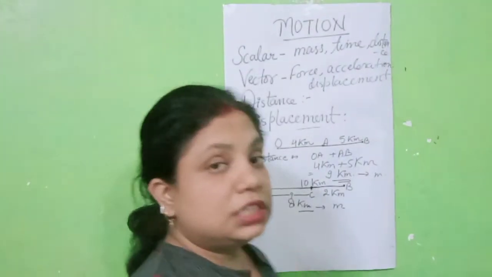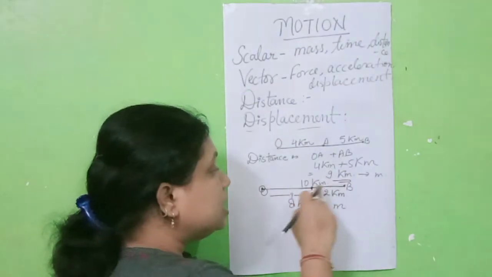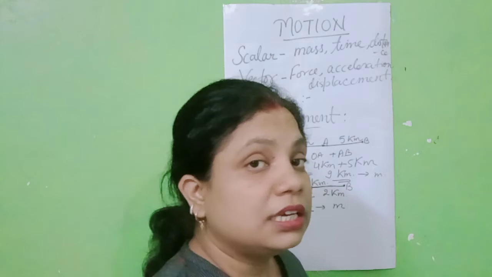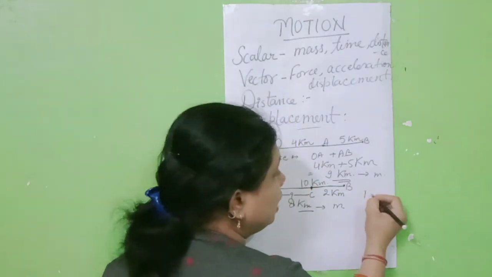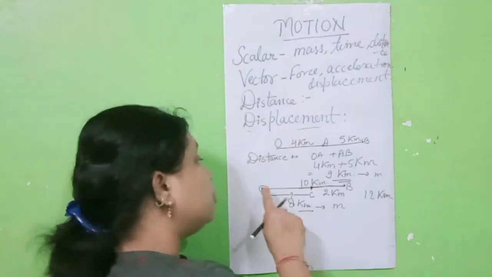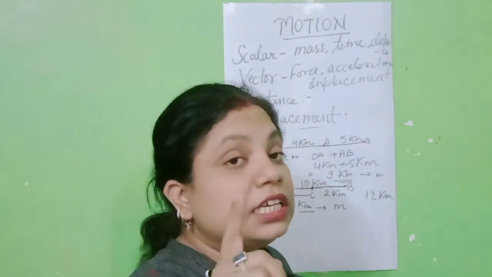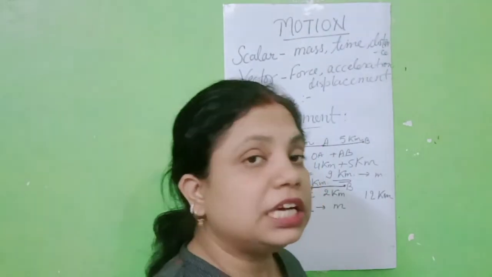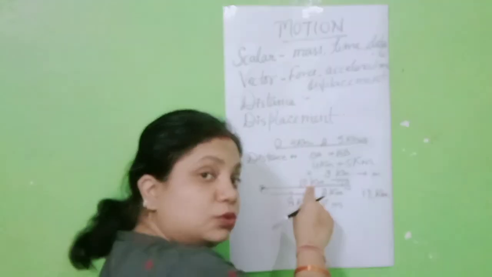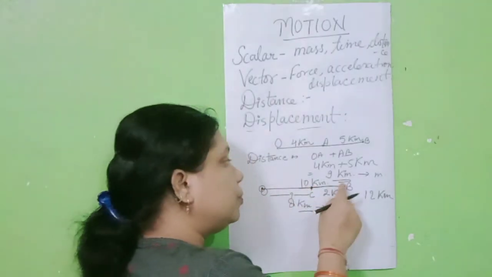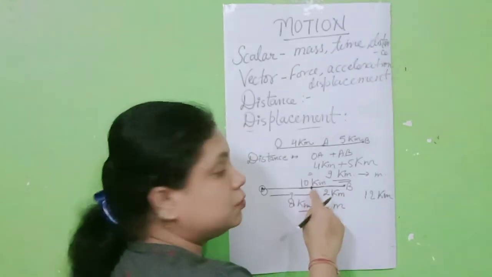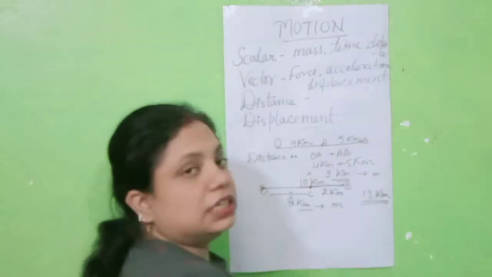Students, let's see one thing. If I ask what is the distance covered by the object, what will you say? The answer will be 12 kilometer. Why will it be 12 kilometer? Because distance is the length of the actual path covered by the object. So the length means OB and B to C. OB plus BC. OB is 10 kilometer and BC is 2 kilometer. So distance will be 12 kilometer.